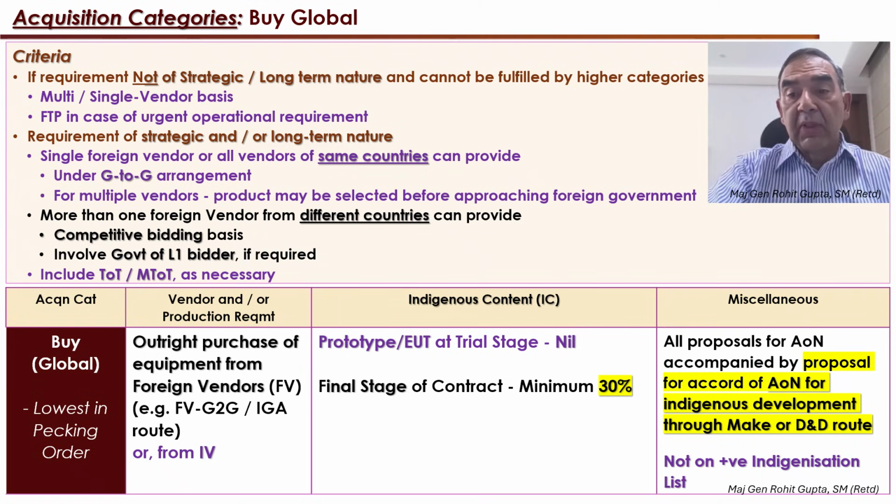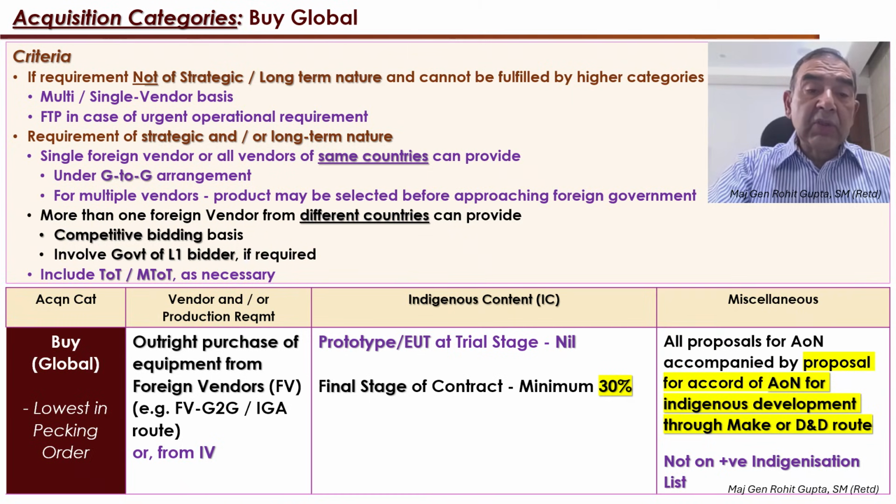For multiple vendors of the same country, the product can be selected, and then the foreign government is approached for facilitating the contract. When there is more than one foreign vendor from different countries, then it has to be on a competitive bidding basis, and after the contract has been signed, that means after the L1 has been identified, you could involve the government of the L1 bidder if required.